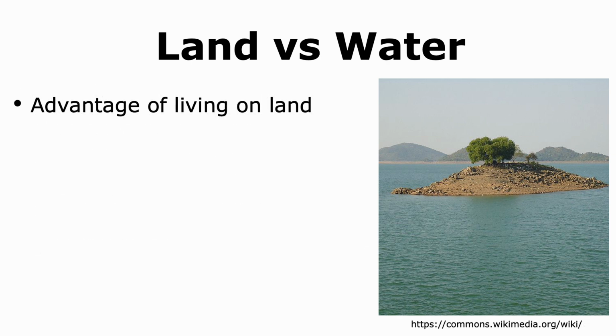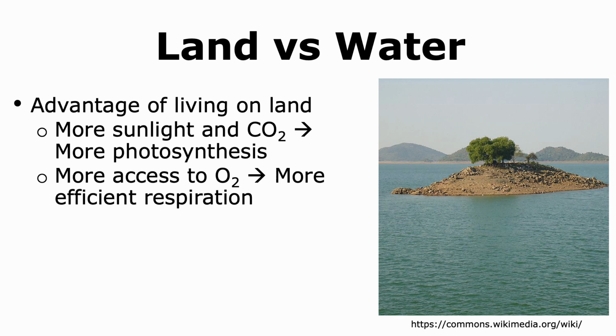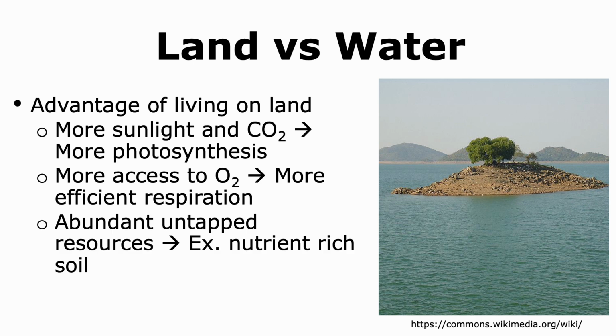Plants adopted a more terrestrial lifestyle, and hence there should be some advantages of living on land. One such advantage is more access to sunlight and carbon dioxide. This allows the plant to perform more photosynthesis and hence generate more organic compounds. Similarly, there's more access to oxygen, and that results in more efficient respiration and energy production. There were also many untapped resources that were abundantly available at that time, which includes nutrient-rich soil. All these factors allowed plants to make the transition and become more terrestrial.